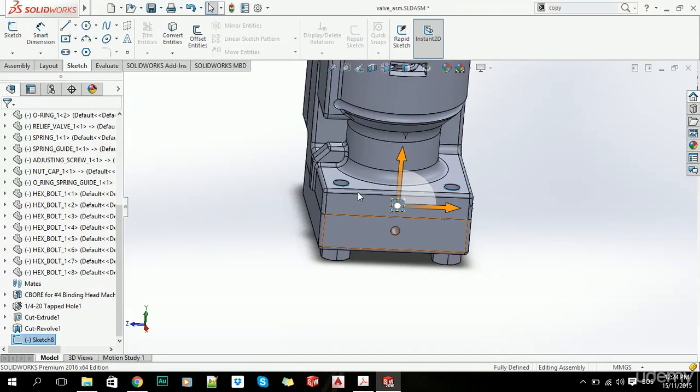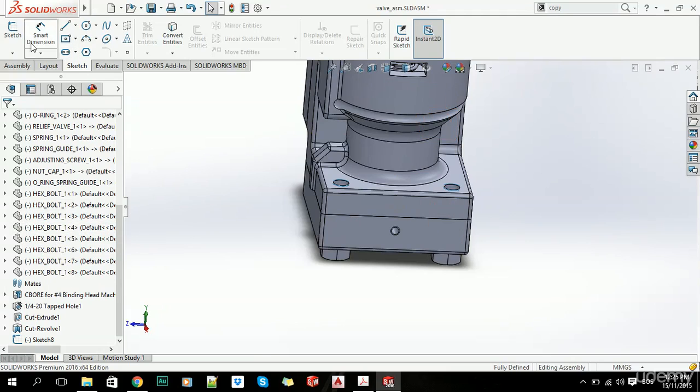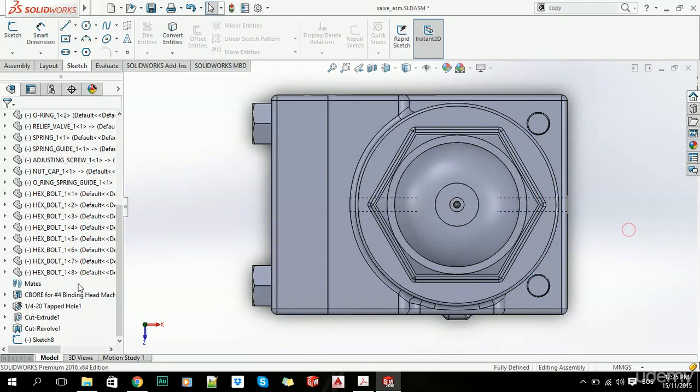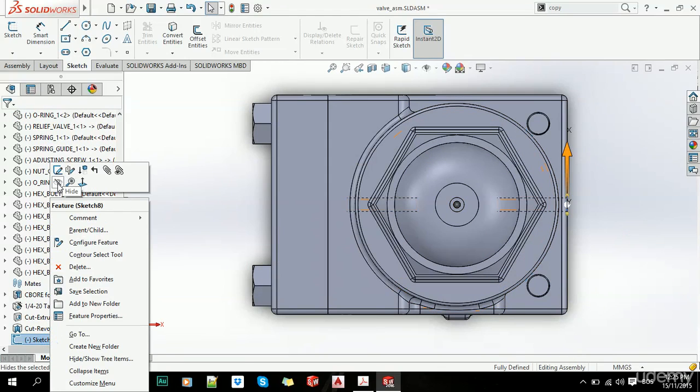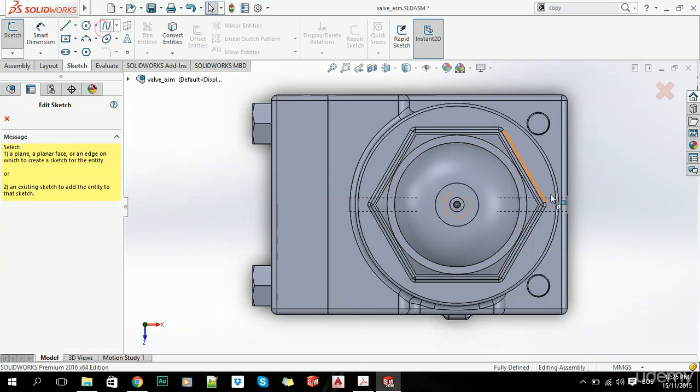Close it. And let's just create another sketch there. Let's just show this one. So it's shown. Let's just choose spline.